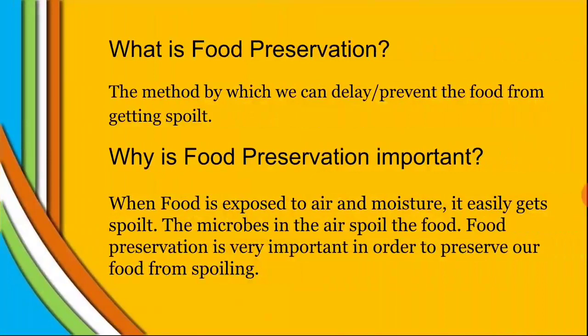First, what is food preservation? It is the method by which we can prevent or delay food from getting spoiled. Why is it important? Obviously, to preserve our food from spoiling. What are those methods?